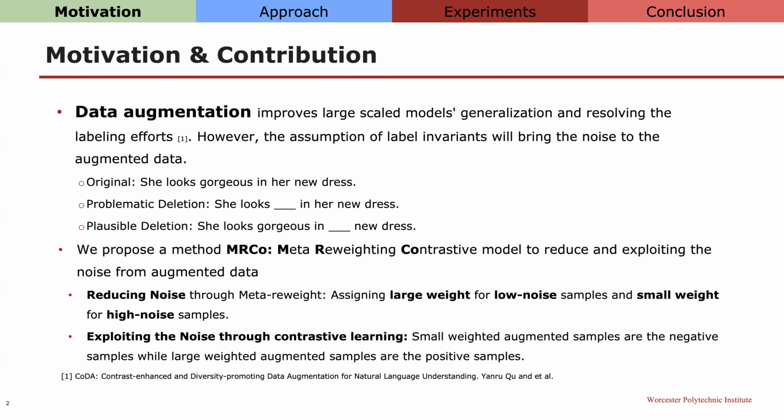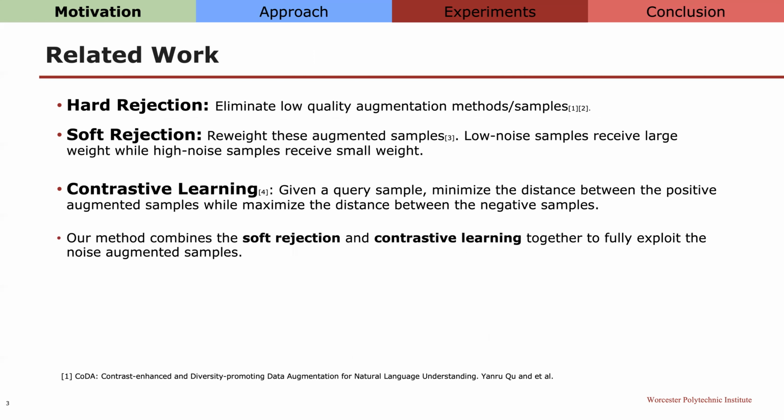as positive samples. In the related work, to reduce the noise, researchers have tried hard rejection and soft rejection. Hard rejection is to eliminate low quality augmentation methods or samples, and soft rejection is to reweight these augmented samples, so low noise samples receive large weight, and high noise samples receive small weight.